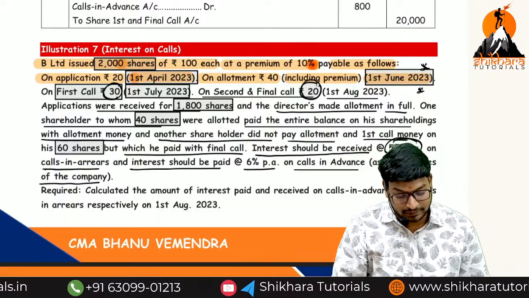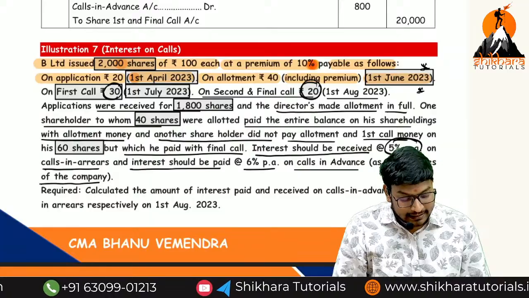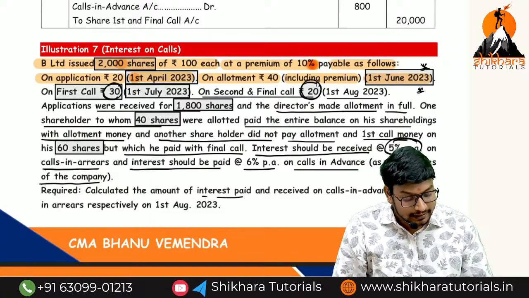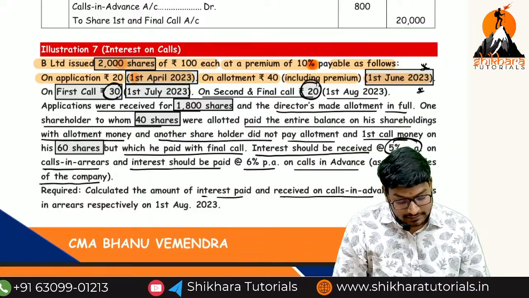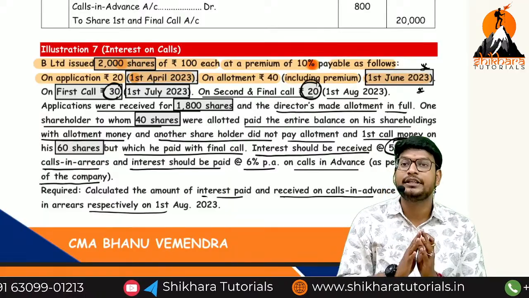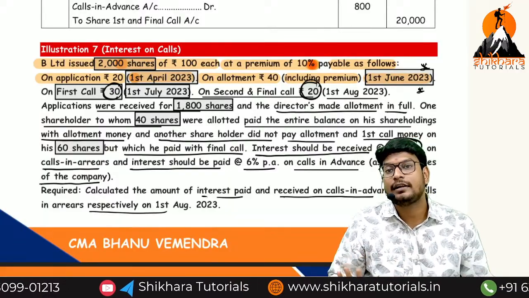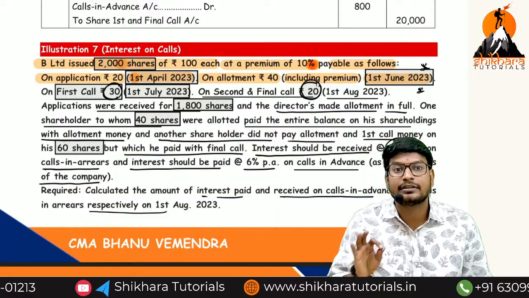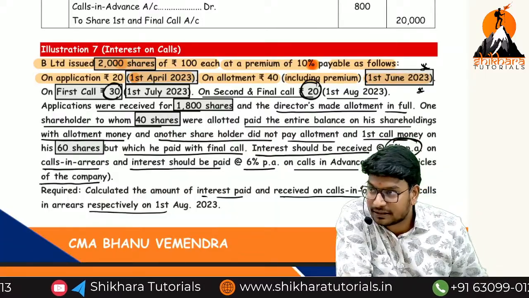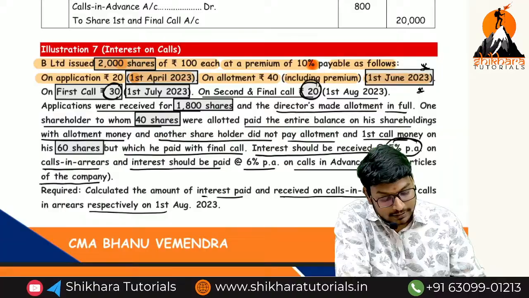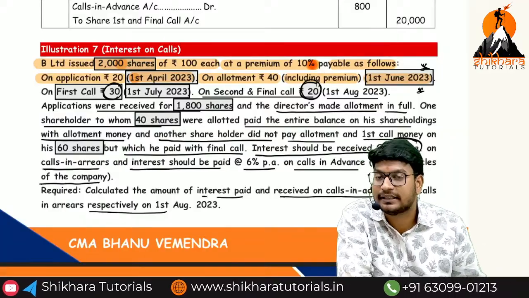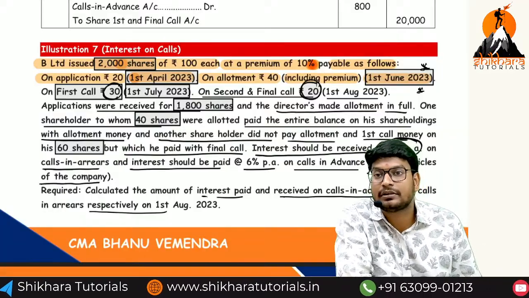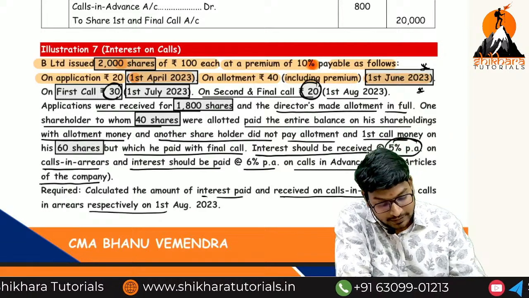It is acceptable. So the requirement: calculate the amount of interest paid and received on calls in advance and calls in arrears respectively. What we need to do? We have to calculate only the interest on calls in arrears and the interest on calls in advance. So shall we start? First we are going to concentrate on calls in arrears, and then on interest on calls in advance.